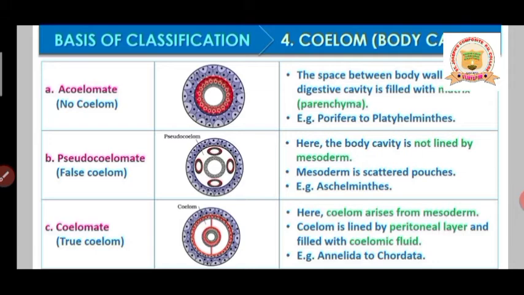All the animals from Annelida to Chordata are coelomate animals, so they are considered as having a true coelom. This is about the three different types of coelom, or body cavity, in animals.